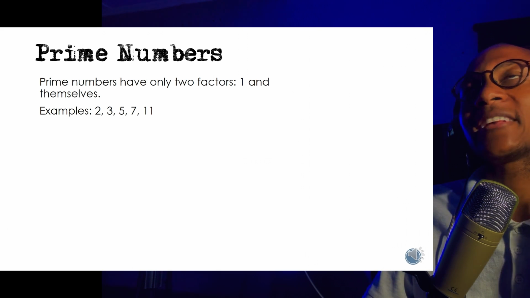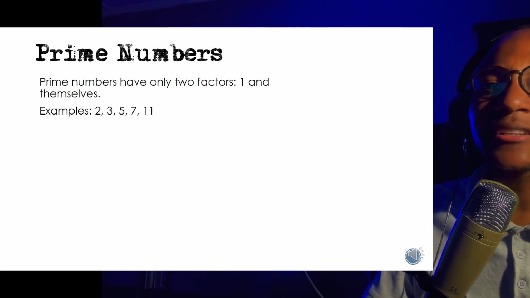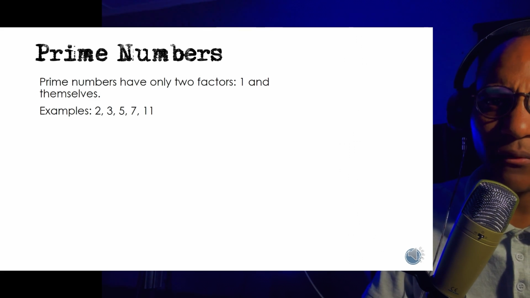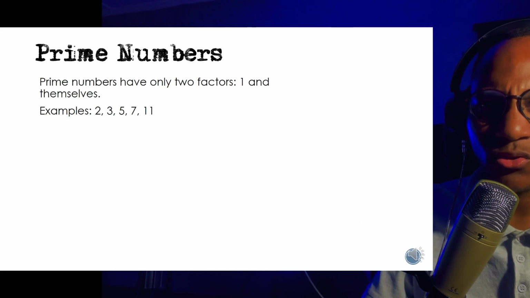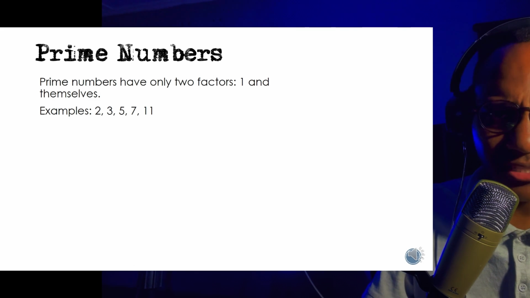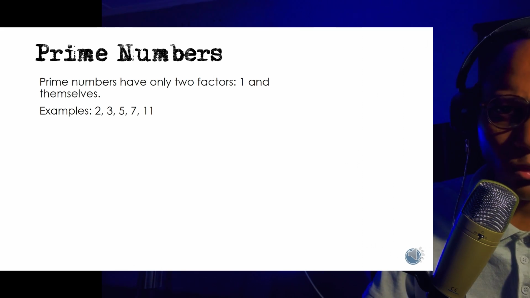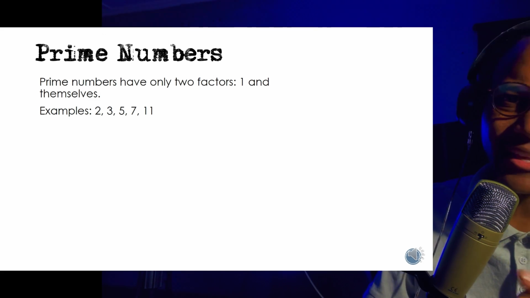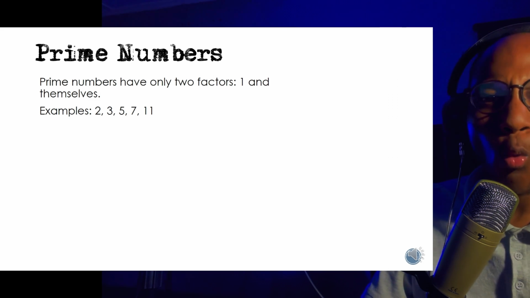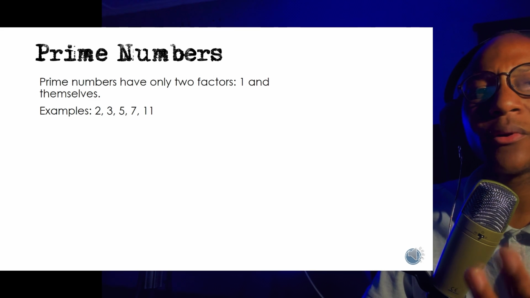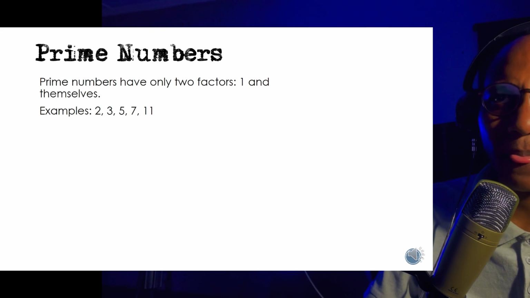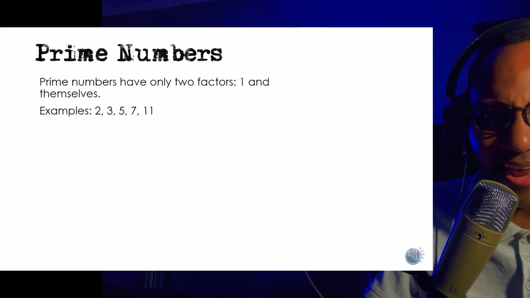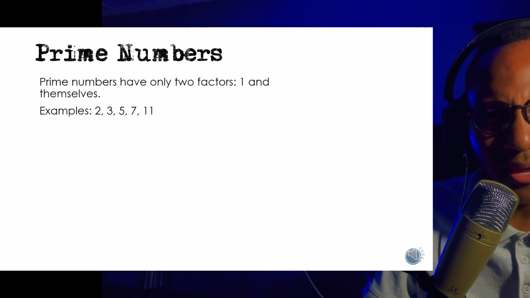So when I say 10, the factors of 10 are all the numbers that can get into 10 without leaving a remainder. So if you say 10 divided by 5, you get 2. There is no remainder. If you say 10 divided by 2, you get 5. There is no remainder. So 2 can get into 10, 5 can get into 10, and 1 into 10 is 10. So we already have 3 numbers that can get into 10. These 3 numbers are called factors of 10, meaning they are numbers that can get into 10 without leaving a remainder.